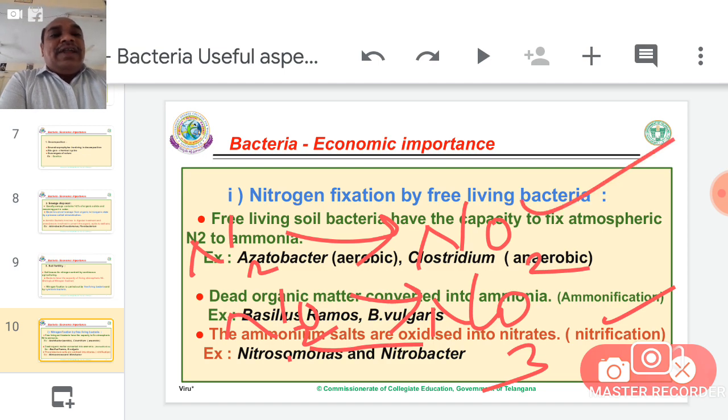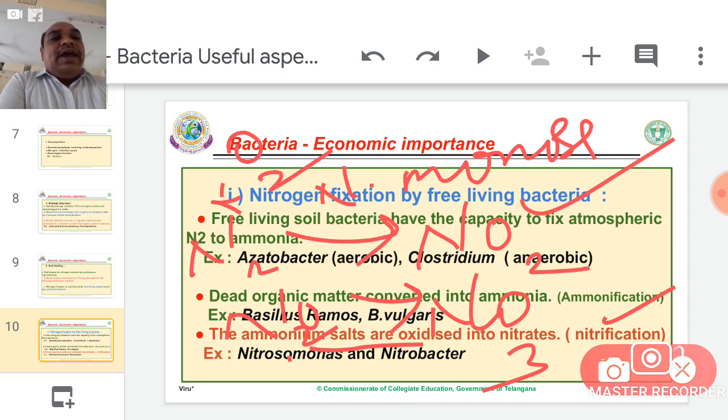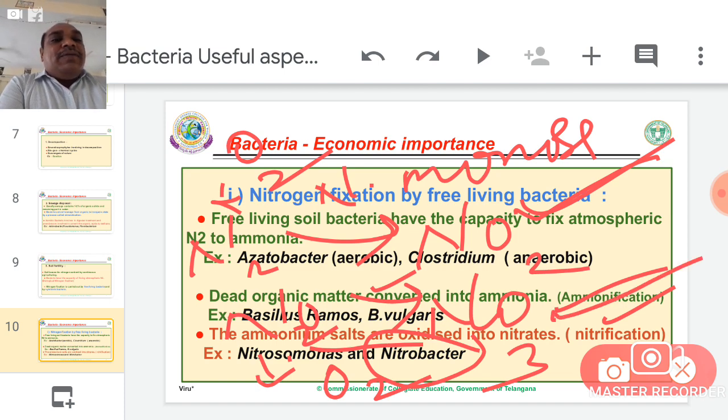The formation of nitrites by the presence of Nitrosomonas is one oxidation, where an oxygen molecule is added. In the second reaction, one more oxygen molecule is added, NO2 plus oxygen gives NO3. In the second reaction, Nitrobacter is involved. So nitrites are formed by Nitrosomonas activity and nitrates by Nitrobacter.